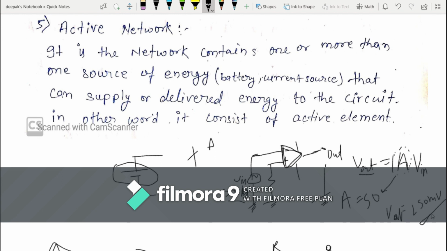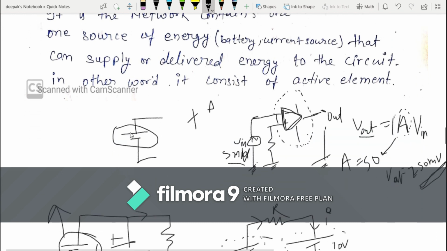So here we can say that the level of energy gets increased due to the amplifier. So we can say that the amplifier is an active element. Okay, active element. What is the definition? An active element is an element that can deliver energy or increase the level of energy. Here the amplifier is increasing the level of energy, but if you have a voltage source, the voltage source already delivers energy. So if some element is delivering energy, we can say that it is an active element in general.